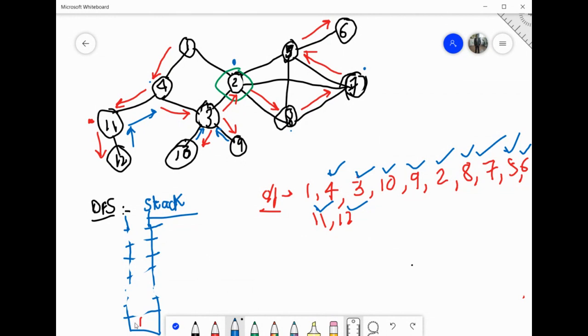So where do we have to go now? To 1. Top of the stack is saying 1. So now I will go back to 1. And also 1 is completely explored. So this is your 1 DFS. Good.